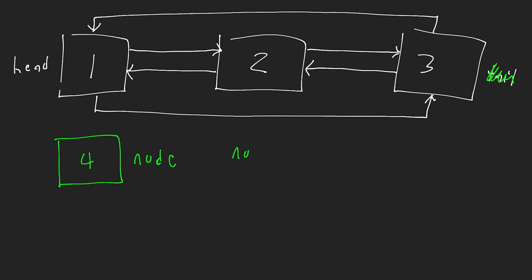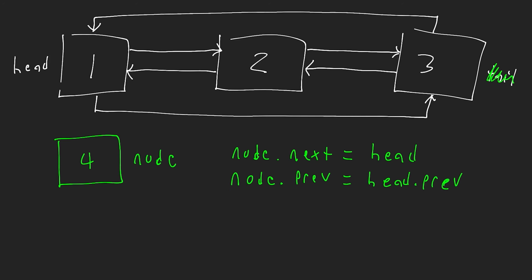We're going to say node dot next is equal to the head, and node dot previous is equal to the head dot previous, which is going to be equal to the tail. Okay, so that's what we do. Now that we've done that, we need to update the references on the head and on the tail.